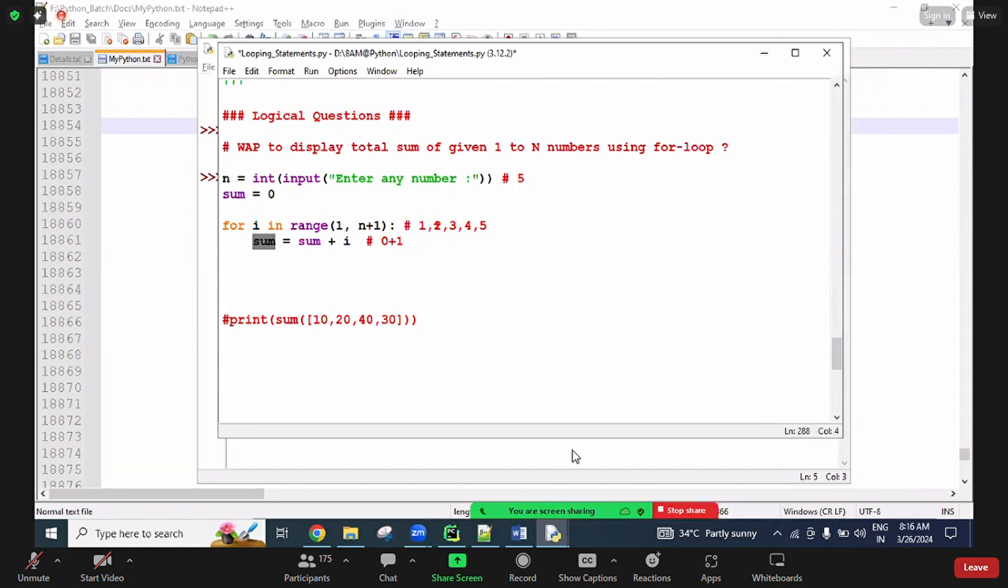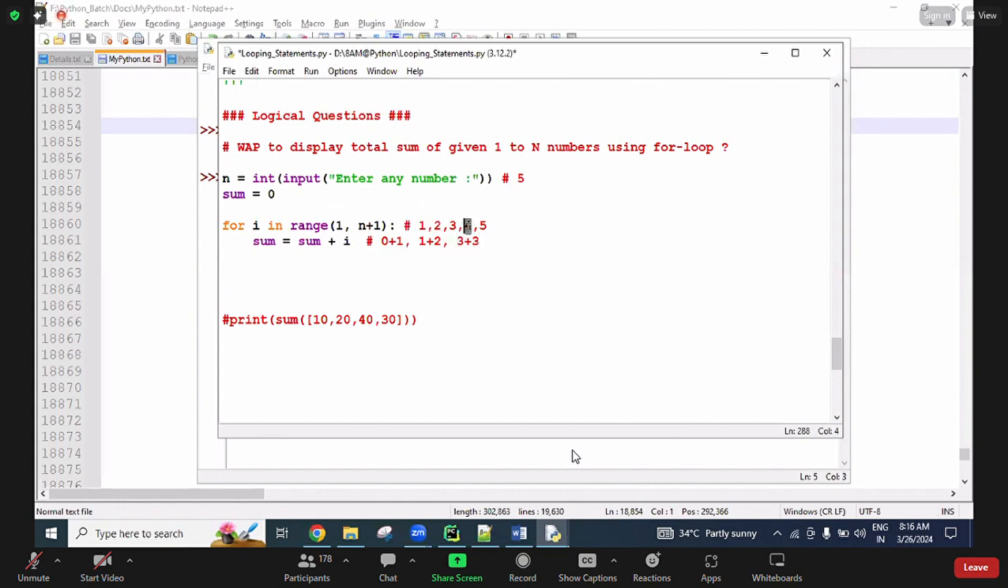Next, one more loop repeats. The next i value is 2. Right now in the sum, 1 is there. 1 plus 2 is 3. This 3 value is again assigned to the sum only. So in the second iteration, 1 plus 2, 3, and this 3 value is added to the sum. Next, in the third loop, the i value is 3. Now the sum has 3, and 3 plus 3 is 6. This 6 value is added to the sum variable.